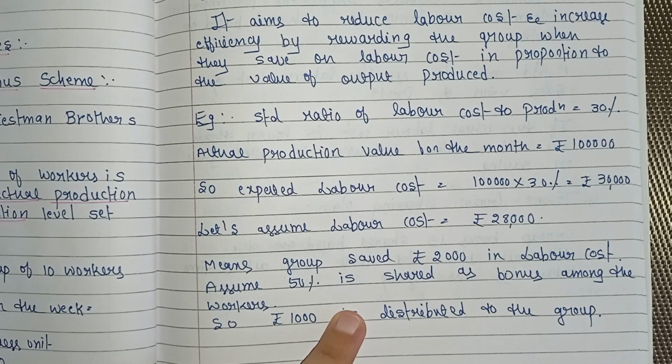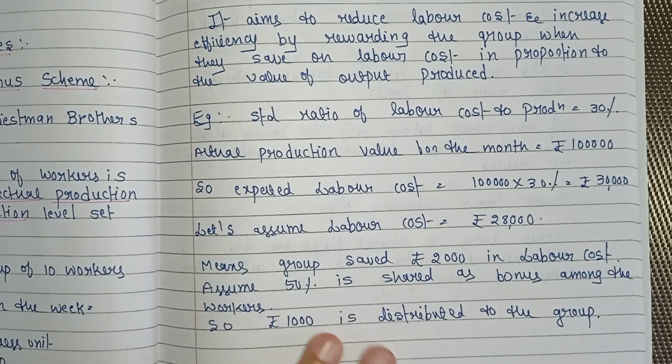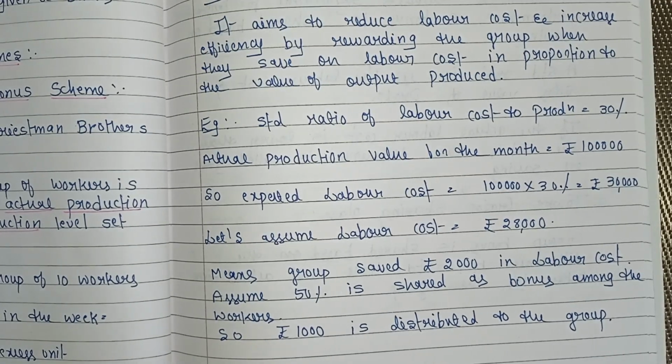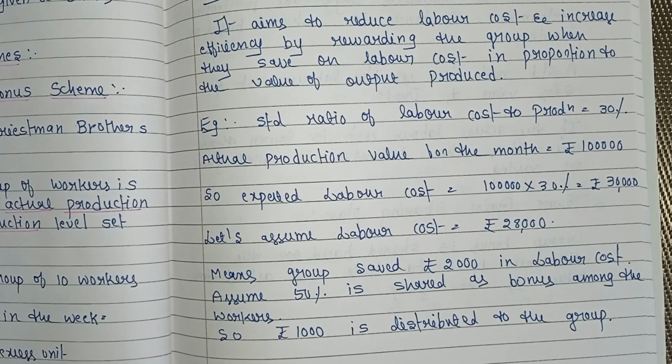So 30,000 minus 28,000, the group saved rupees 2,000 in labor cost. So assume 50% is shared as bonus among the workers. So rupees 1,000, means 2,000 into 50%, is distributed to the group. That is what Rucker Plan is.